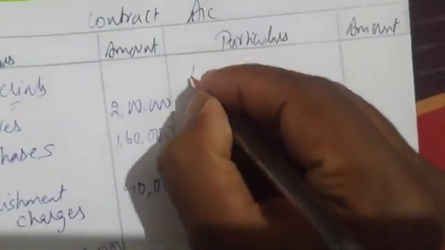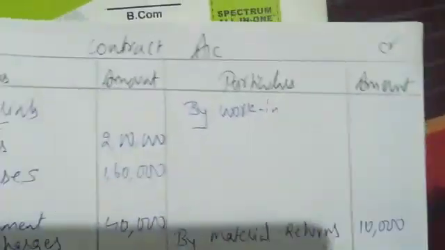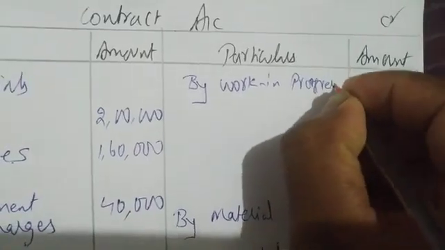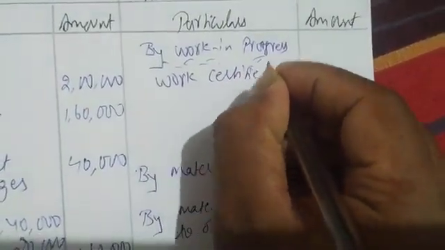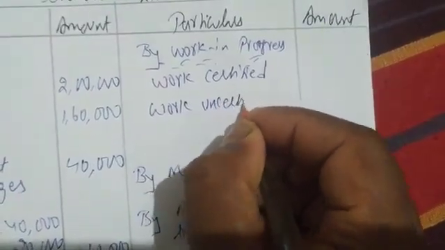So I'm writing here by work in progress. I'm writing work certified, work uncertified.